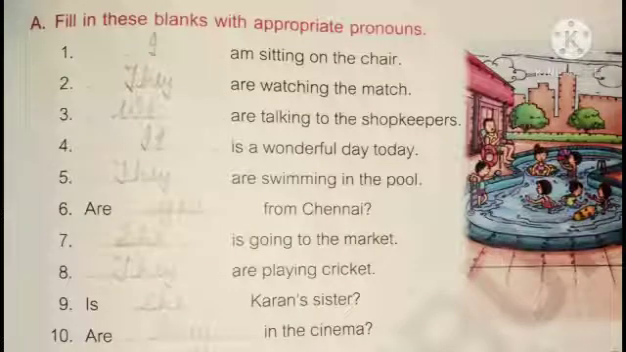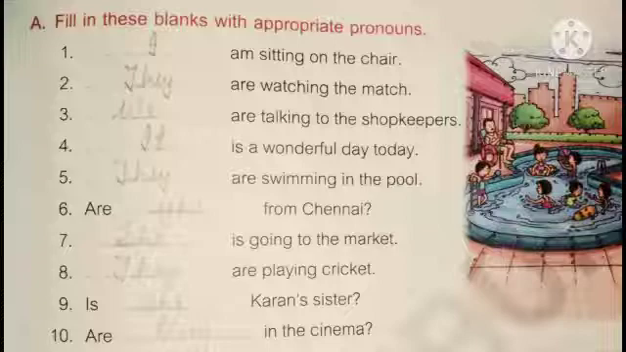Fill in the blanks with appropriate pronouns. First, dash, I am sitting on the chair. I am sitting on the chair. Second, dash are watching the match. Here we have used are, so there are many. So we are going to use they are watching the match. Third, dash are talking to the shopkeepers. Here again are talking. So we are going to use we. We are talking to the shopkeepers.